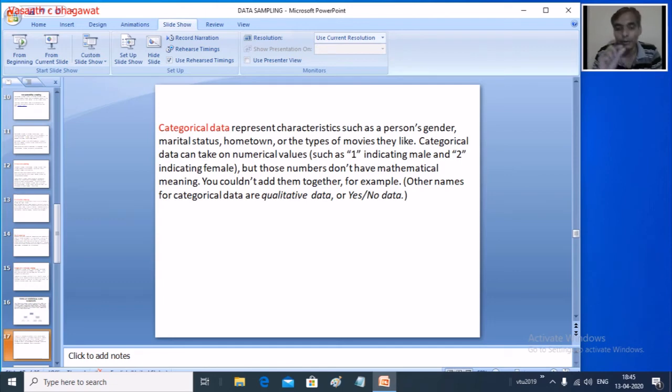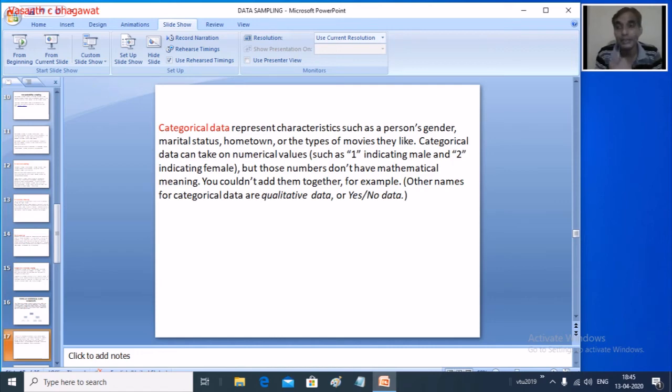No. So what it says is that generally we say qualitative data means non-numbers, but we have some qualitative data where the numbers are there, and when we try to apply mathematics on them, it does not have any meaning. So the important characteristic of categorical data is that mathematical operations are meaningless in this type of data.